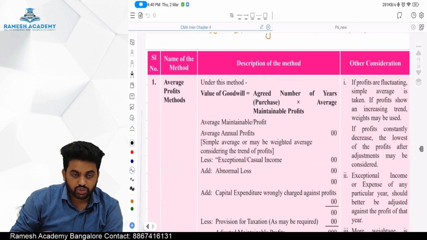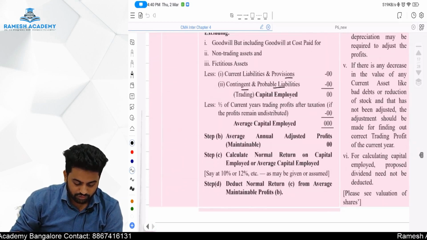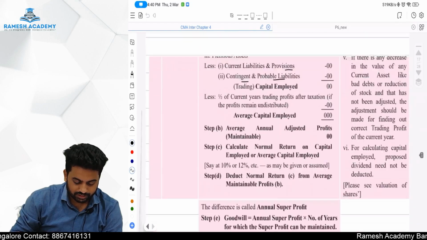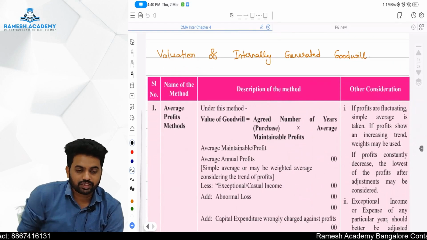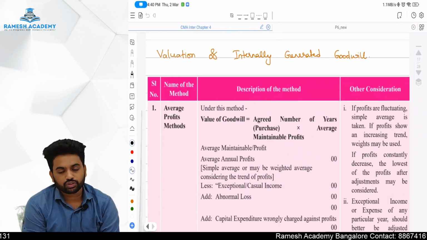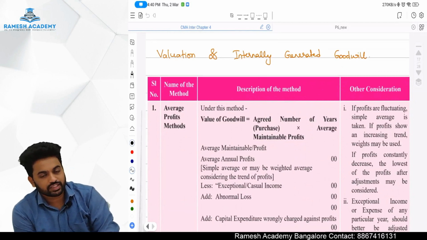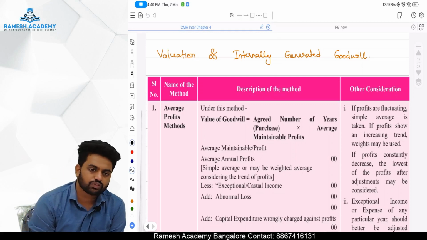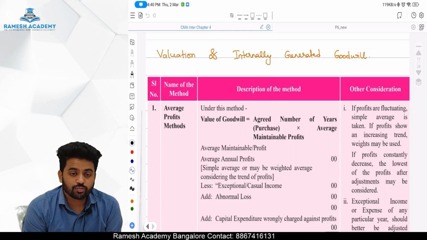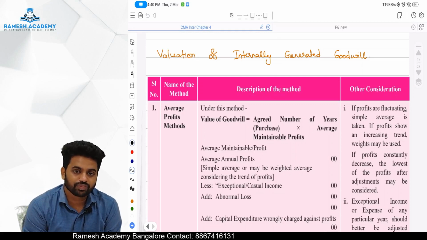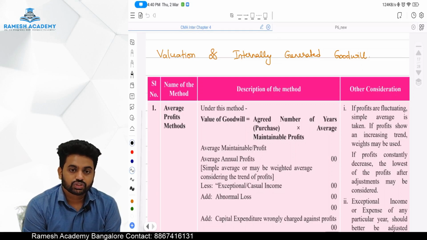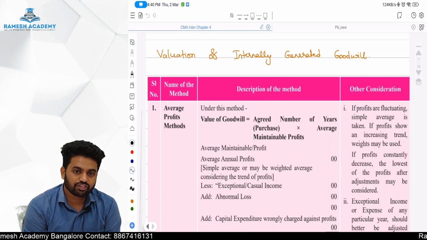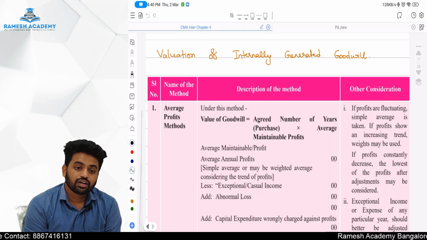Okay, valuation of goodwill, there are basically four methods. First method is the average profit method. What we are going to do is find out the average profit of certain years and multiply it with the number of years of purchase. What is the number of years of purchase? For how many more years you can maintain this goodwill, that is the number of years of purchase. So under the average profit method, the value of goodwill is average profit into number of years of purchase.